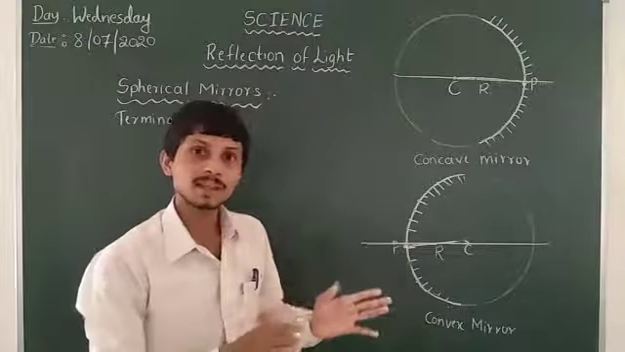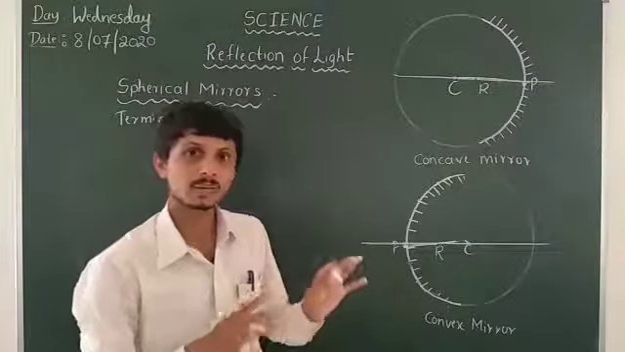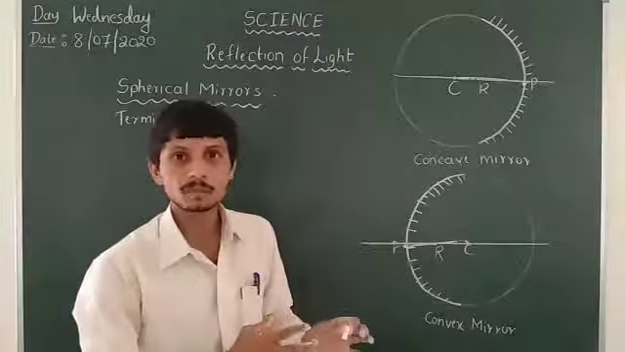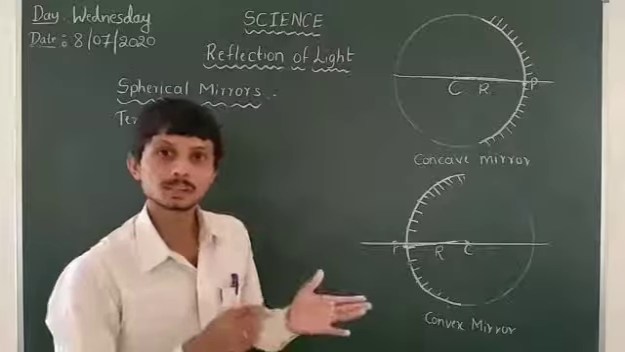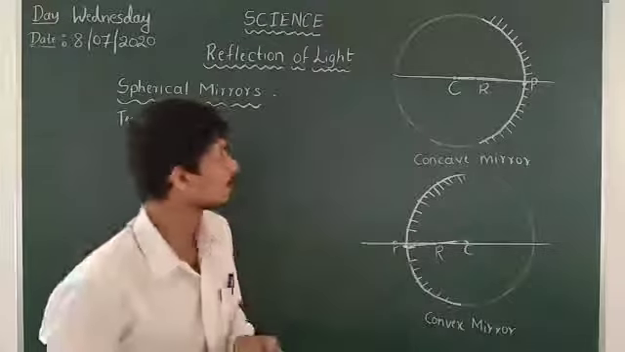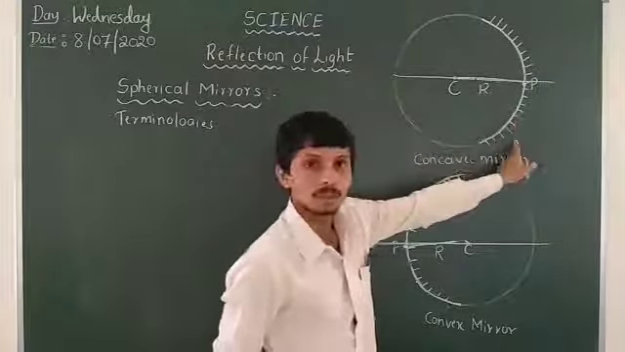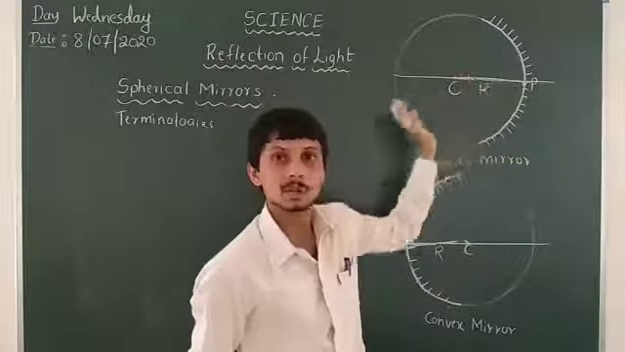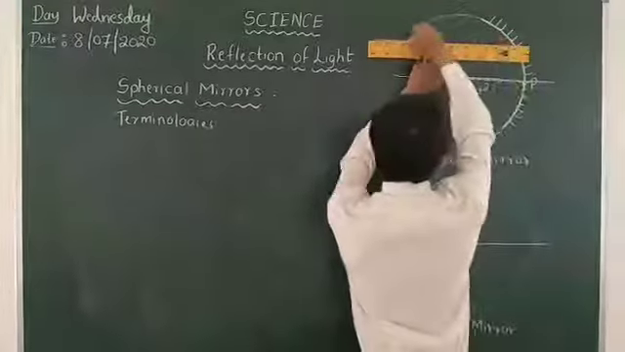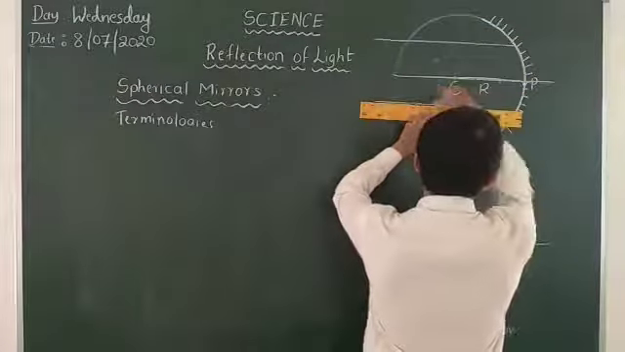While defining the principal focus, we just have to take some ray diagrams. We have to see what happens to some rays after reflection from concave mirrors or convex mirrors. Firstly we have to see that, and after that we define the principal focus. So here it's a concave mirror, and here we take some ray lines. I will take one ray line here, and another ray line here.